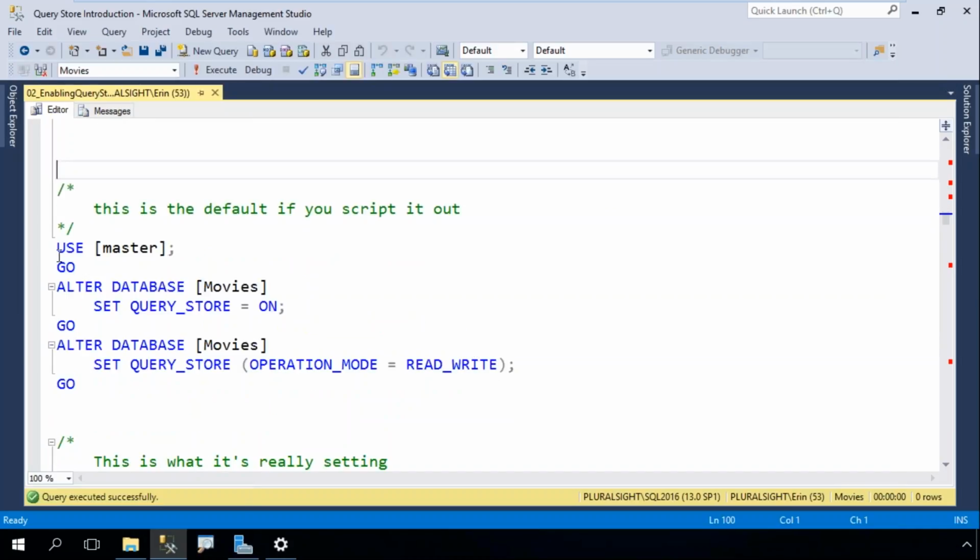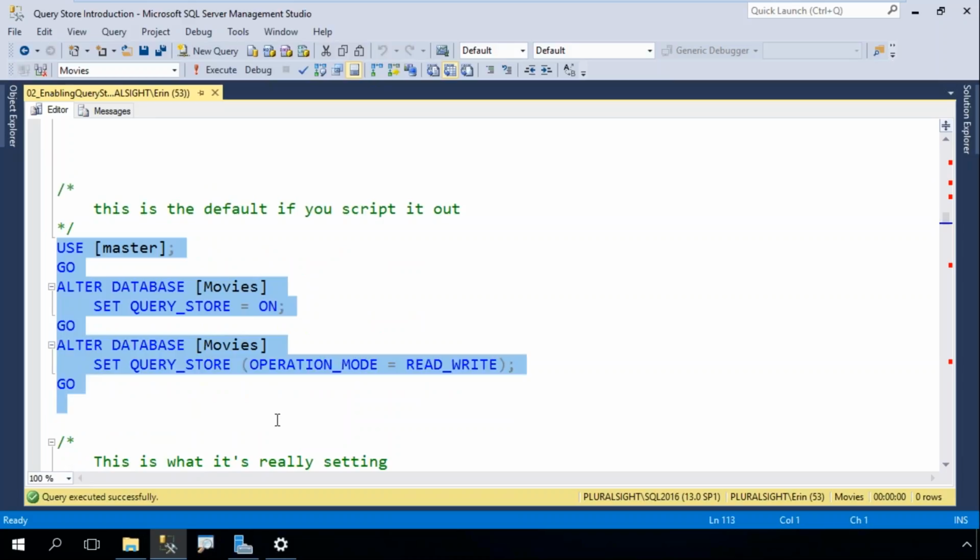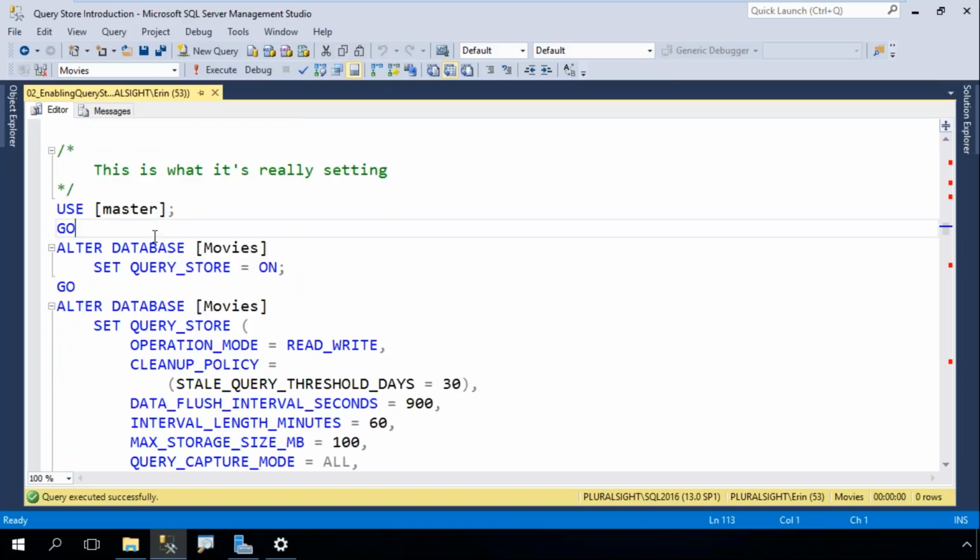Now if I had scripted that out, this is what I would see. Set query store on, and then set the operation mode to read write. But when it does this, the other values that it's setting are right here. So it sets the cleanup policy to 30 days. So after queries have been in there for 30 days, it's going to start to age them out. It sets the flush interval to 900 seconds, which is 15 minutes. So it's going to push data from memory out to the tables on disk every 15 minutes.